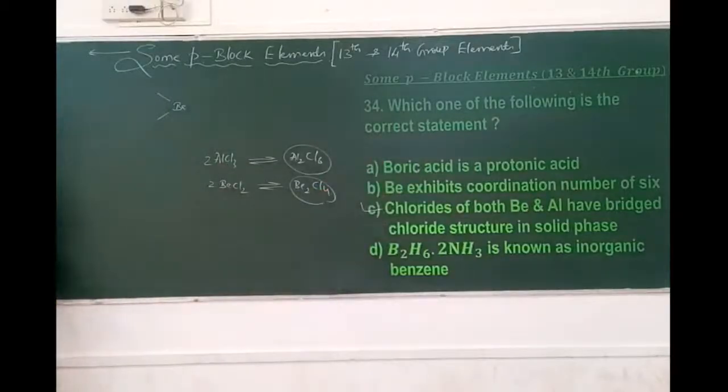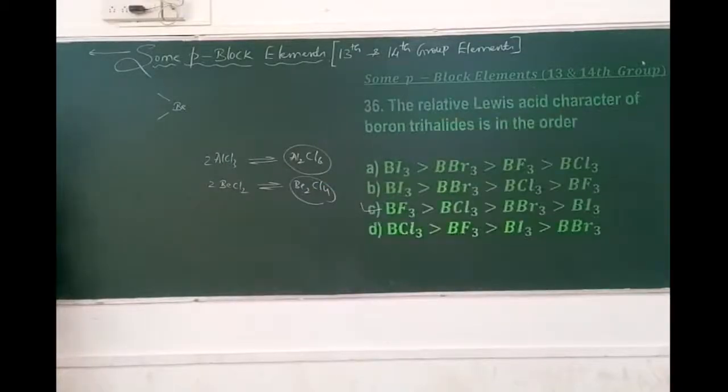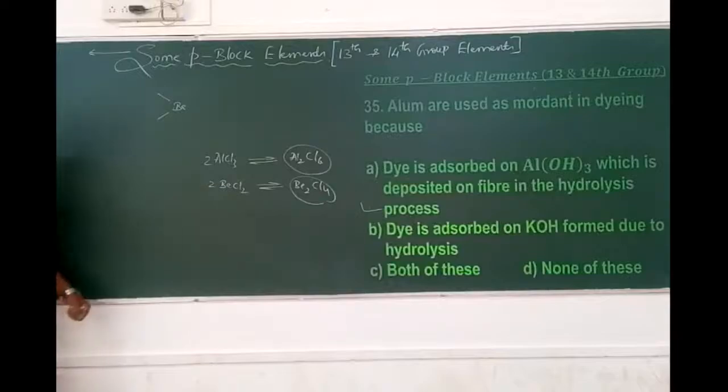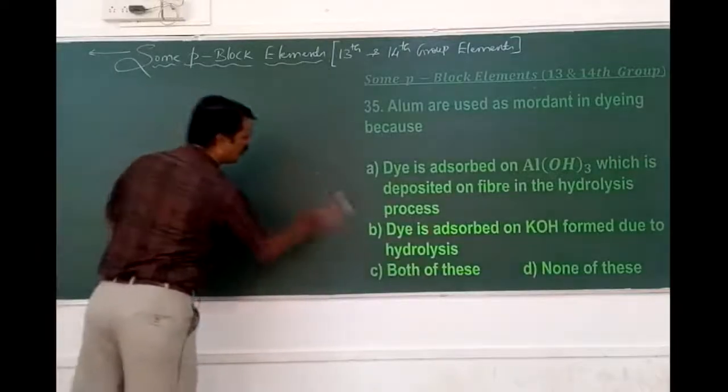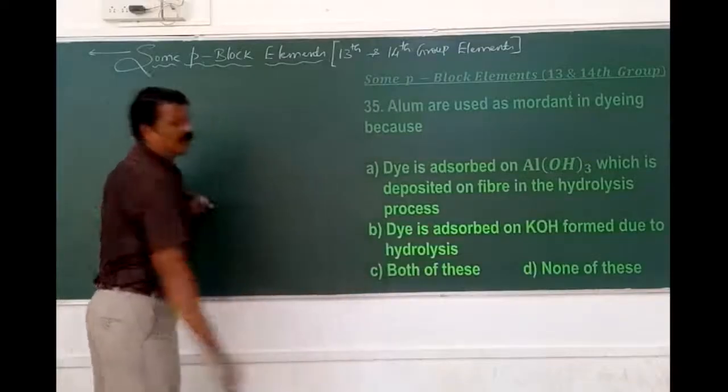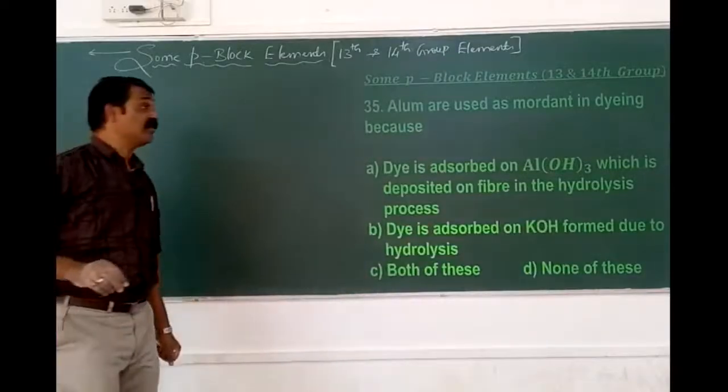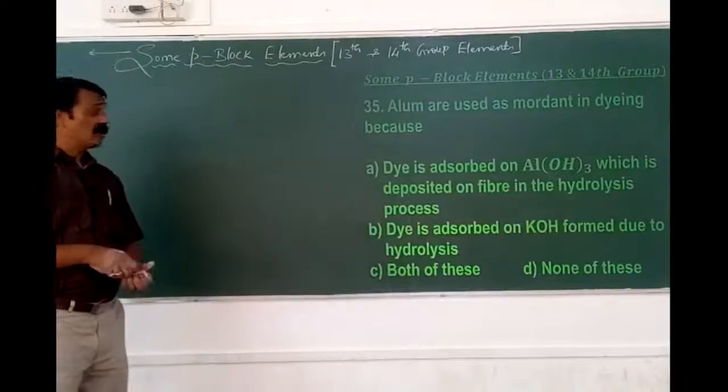Next, we'll move on to 35. Alums are used as a mordant in dyeing, meaning for the fixing of the coloring substances during the dyeing. What is the use of this alum?